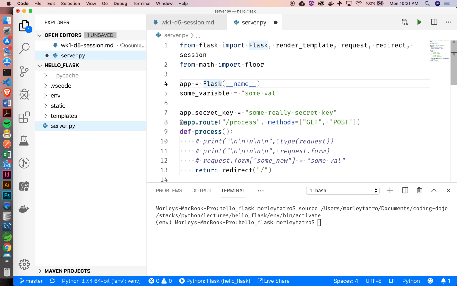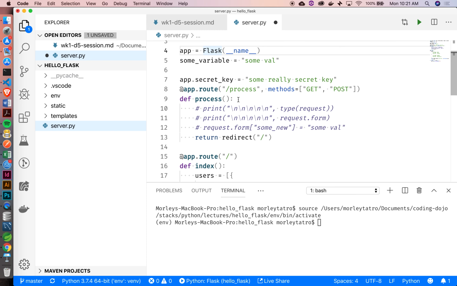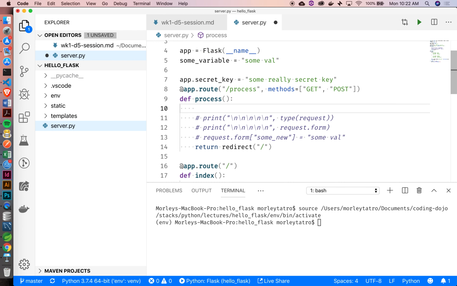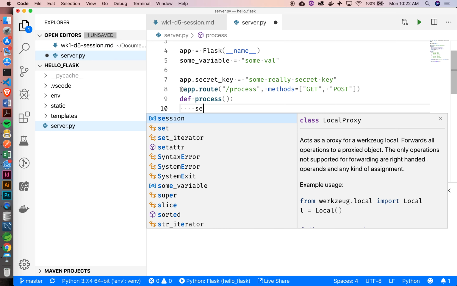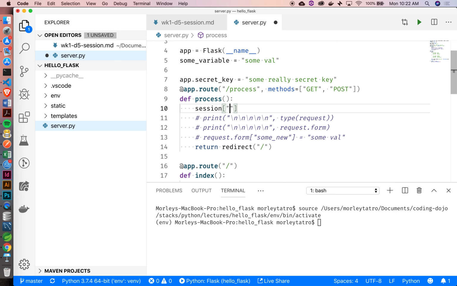No. Okay, so here inside of our process function, let's say session, and then last added user equals. So it's going to be everything that comes in through request.form, right? So let's just create a dictionary right here.